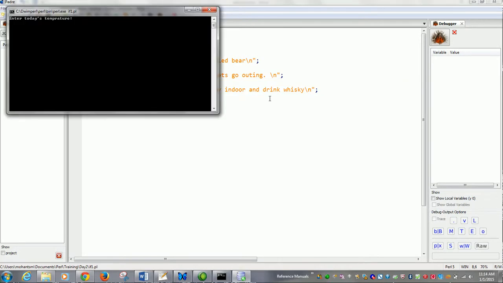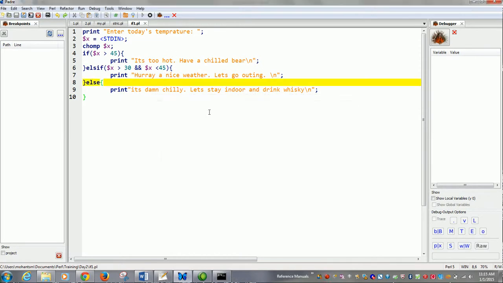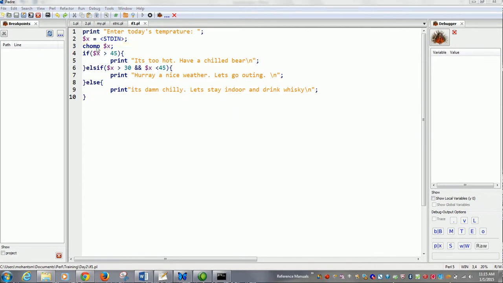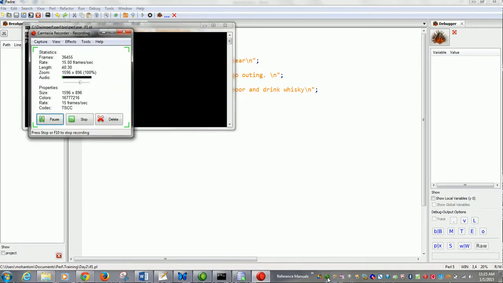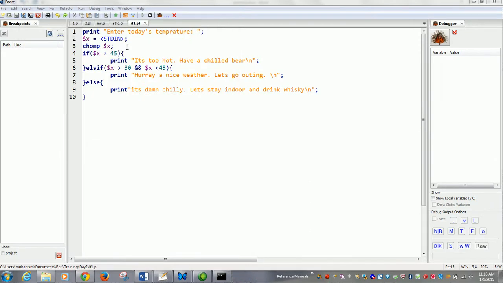Let's run it. It asks the temperature: enter today's temperature. Now the user enters 47 and it prints it is too hot, have a chilled beer. Nicely it prints out. So let's try it again. 35. Hooray, a nice weather, let's go outing. So we learned about if and else.